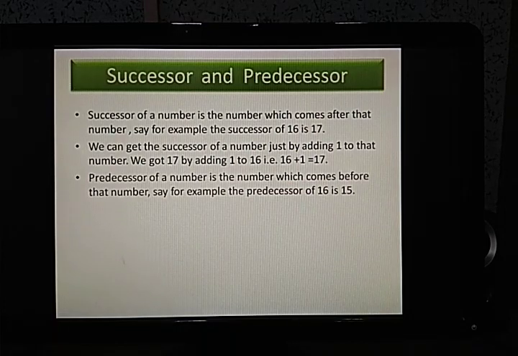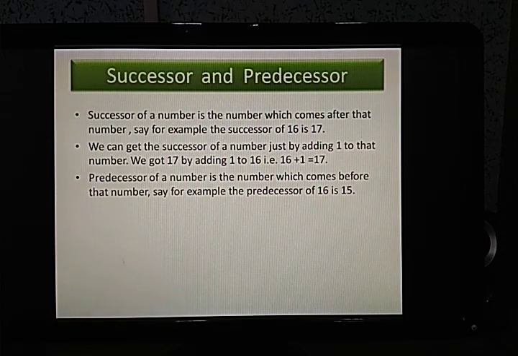Now what is predecessor? It is just the opposite of successor. Successor is the number next to it, and what will be predecessor? The number before that given number. So the predecessor of 16 will be 17. And how can we, sorry, not 17, my mistake. The predecessor of 16 is 15. So how can we get 15?